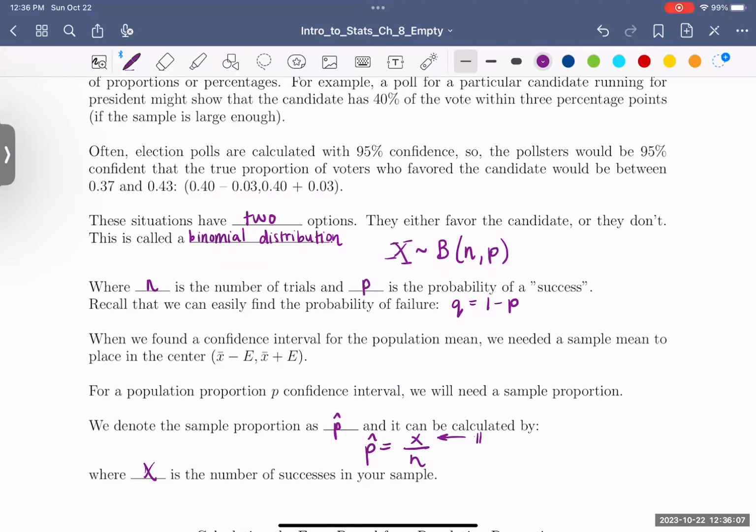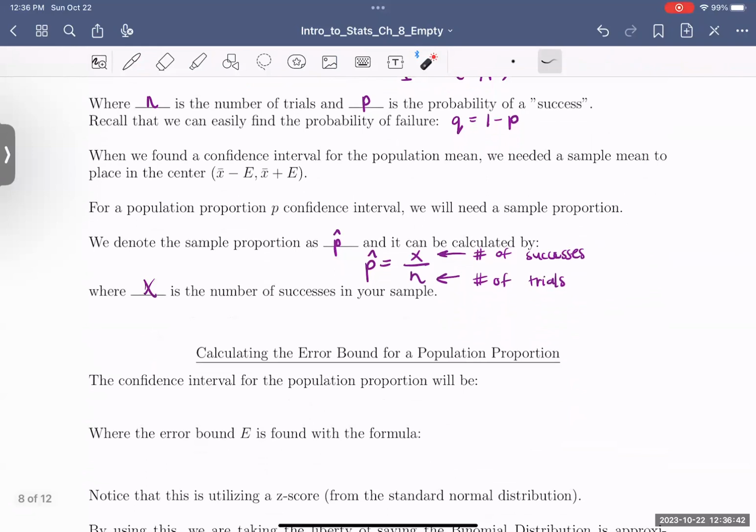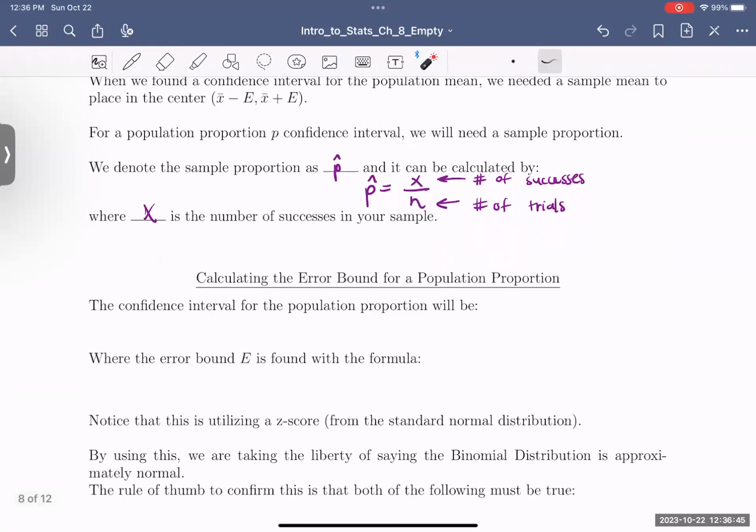I'll write it over here too. Number of successes. If we were talking about how many people were voting for a president, that's how many people would be voting yes. And number of trials would be how many people you asked. So let's say I asked 50 people and 30 say they are voting for the president. That would be my p hat, my estimation for the population proportion. I'm going to combine everything on this first page into one video, so I apologize if it is a little long, just talking through all the vocabulary before we get into our examples.